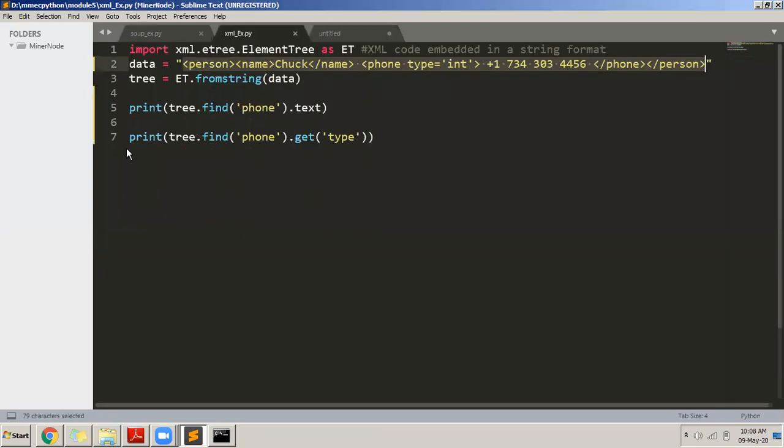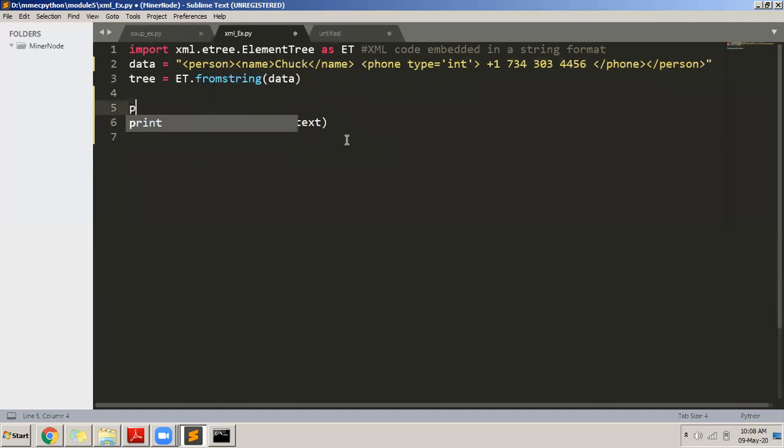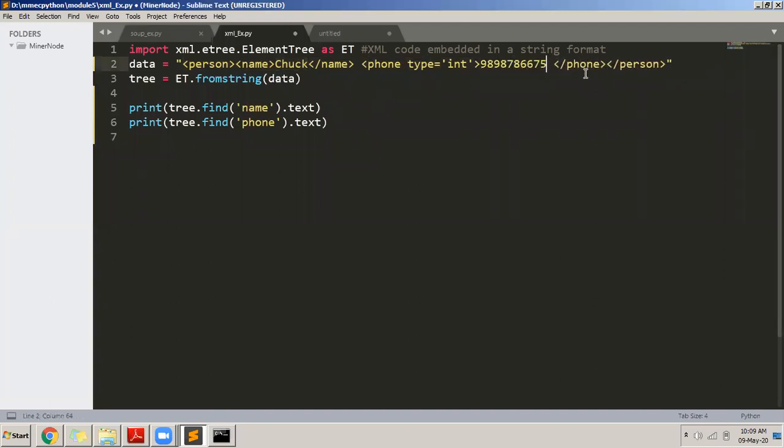You can see here. Like this, you can print it. Print tree.find name.text, print tree.find phone.text. So it will display both. It will display Chuck also because that is the name, and this is the phone number here. Phone number I will change. I will write it something like this. Okay, so I save the name and phone.